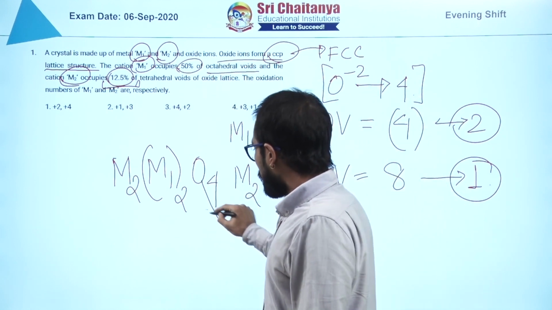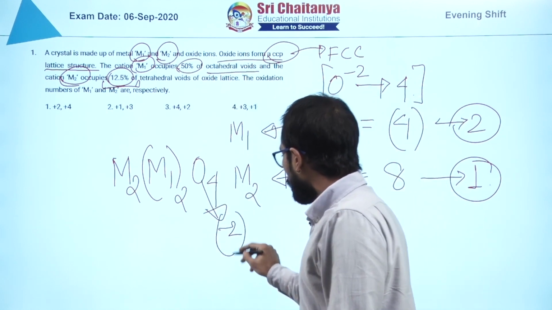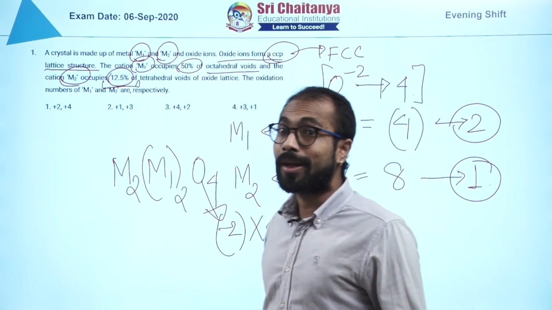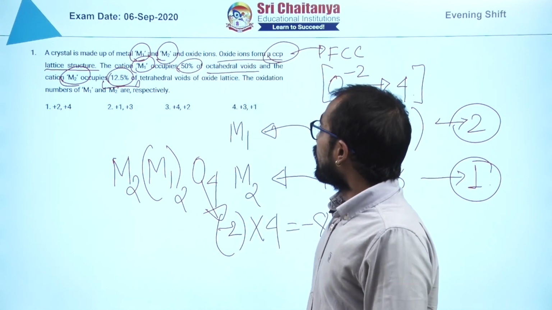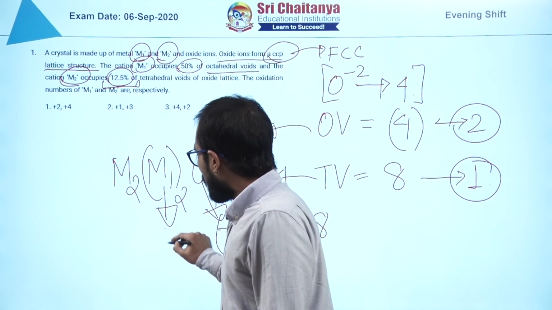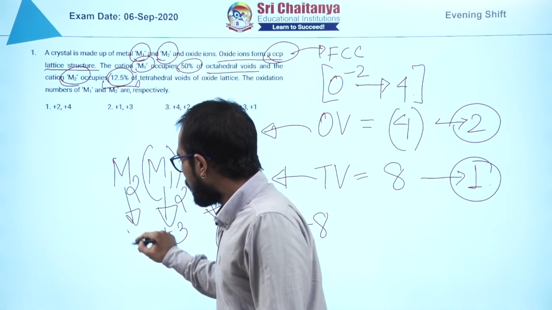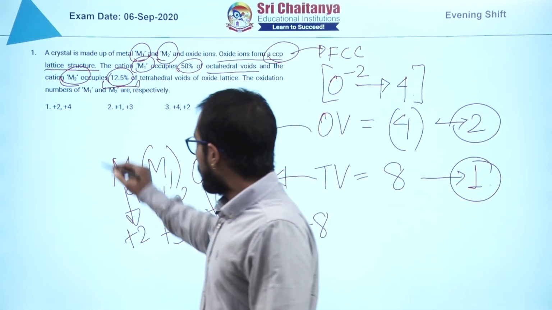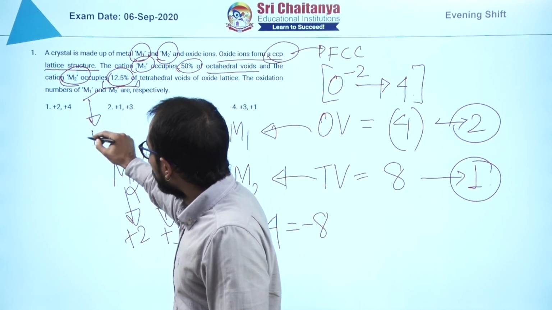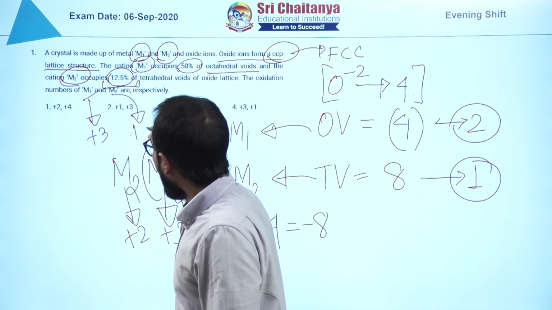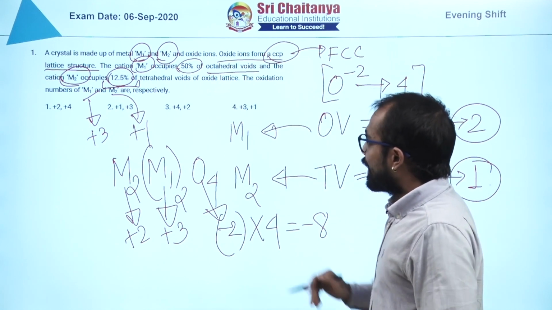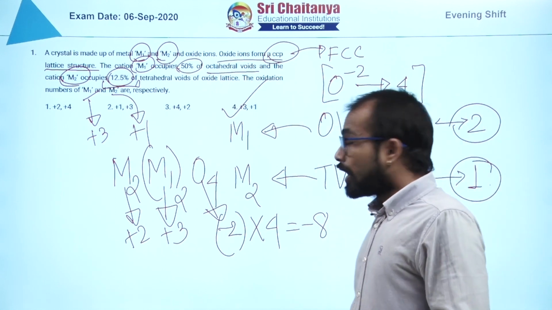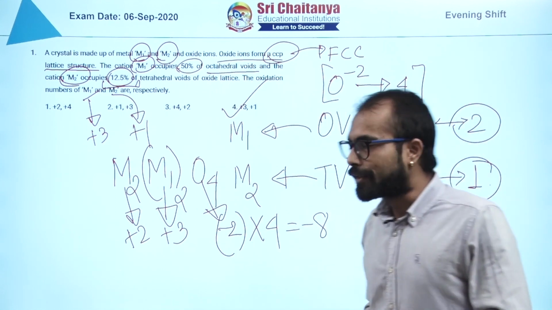Each of these oxygen is present in minus 2, which makes the total negative minus 8. So there has to be a total of plus 8, right? So this has to be present in plus 3 and this has to be present in plus 2. That will make a total of plus 8. So as we can see, the oxidation state of M1 is plus 3 and M2 is plus 1. So where is that answer? It is 4, right? So solid state FCC, very expected topic. Also I suggest you to go through the defects, right? Now next question.